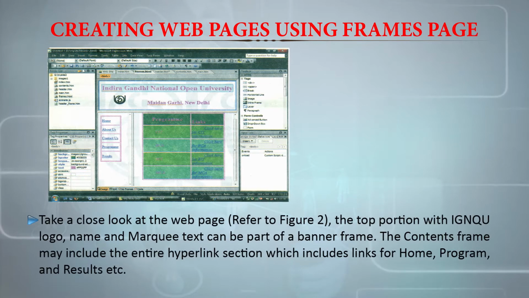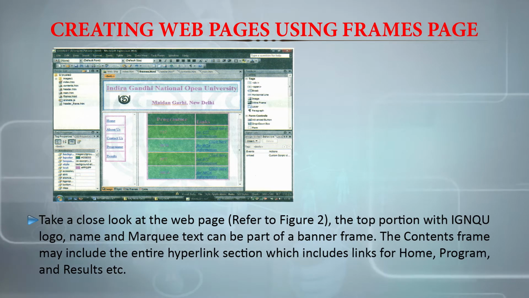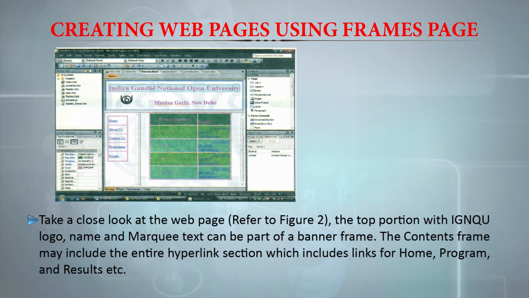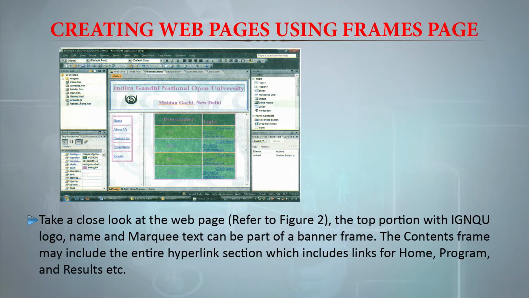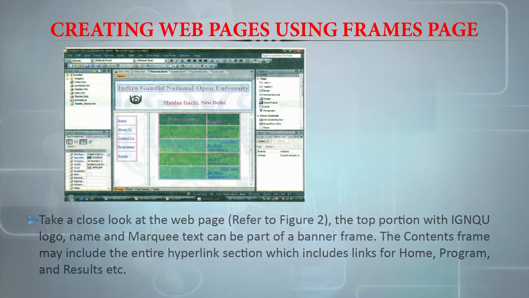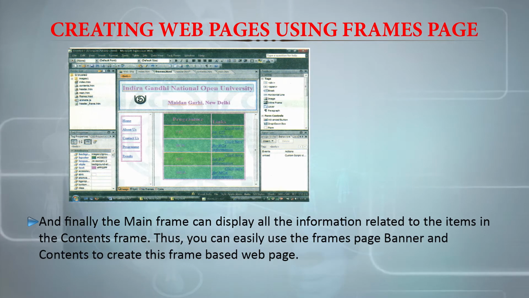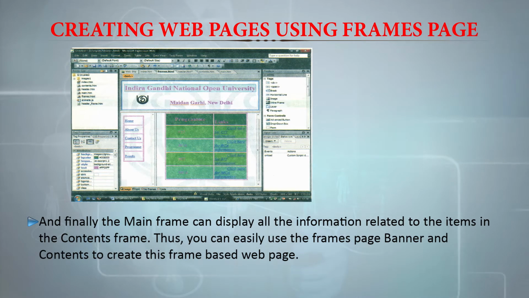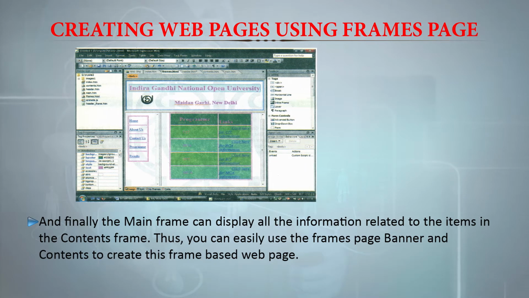What we will be doing is that we will be keeping the same layout and the same content. You have to take a close look at the following web page. The top portion with IGNOU logo, name and marquee text can be part of a banner frame. The contents frame may include the entire hyperlink section, which includes links for home, program and results. And finally, the main frame can display all the information related to the items in the contents frame. So you can easily use the frames page banner and contents to create this particular frame based web page.